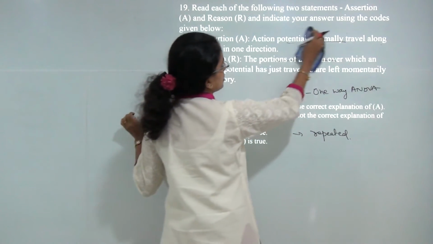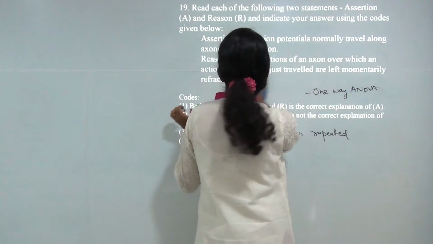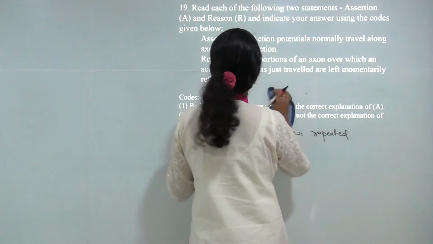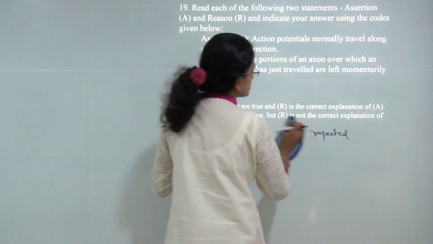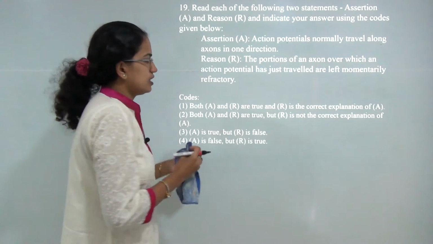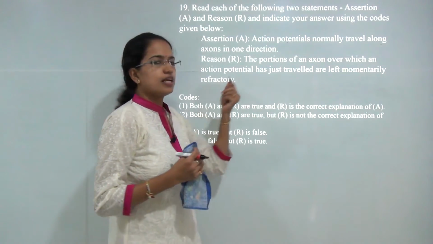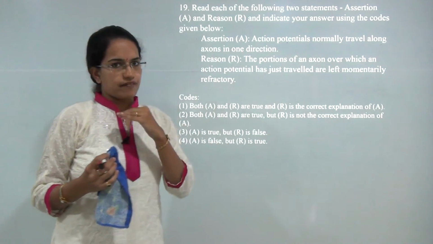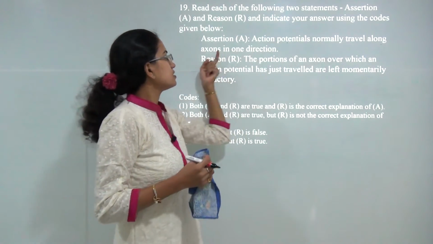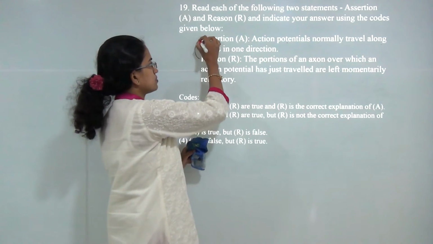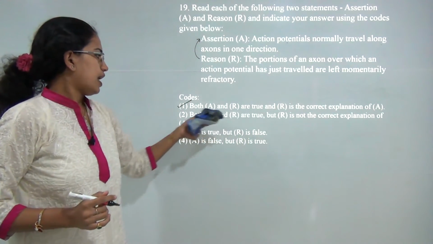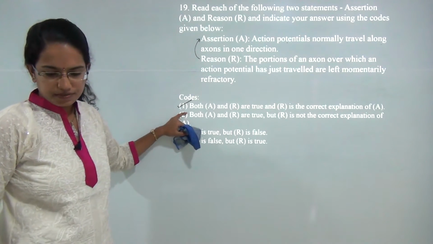Action potentials normally travel along axons in one direction. The portion of the axon over which the action potential has just traveled is momentarily left refractory. Since it is left refractory, the action potential cannot travel in the reverse direction. As a result, it travels only in one direction. So this reason is explaining the assertion. Both of them are true and 1 would be the correct answer here. Next question.